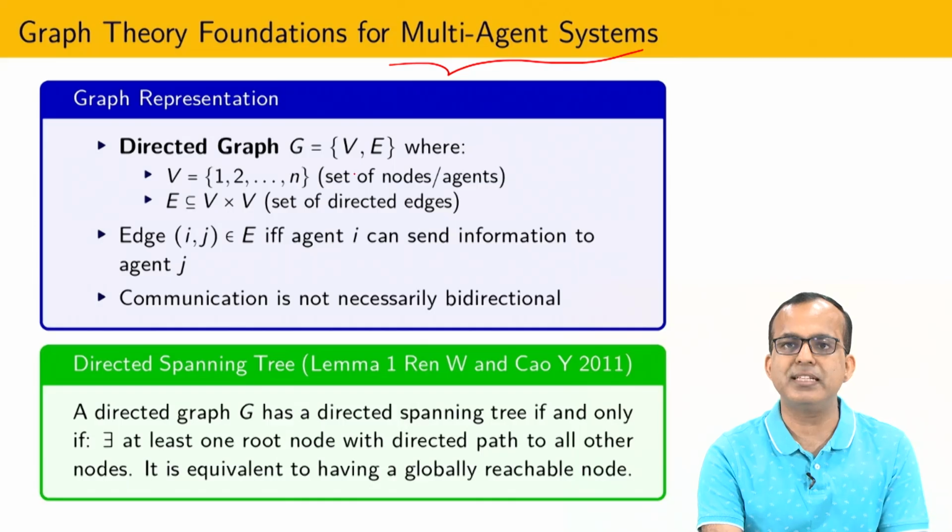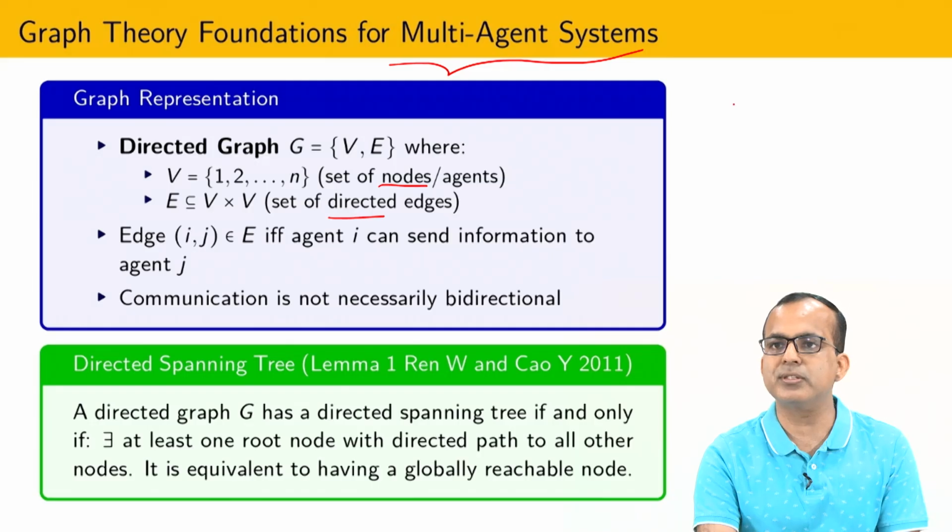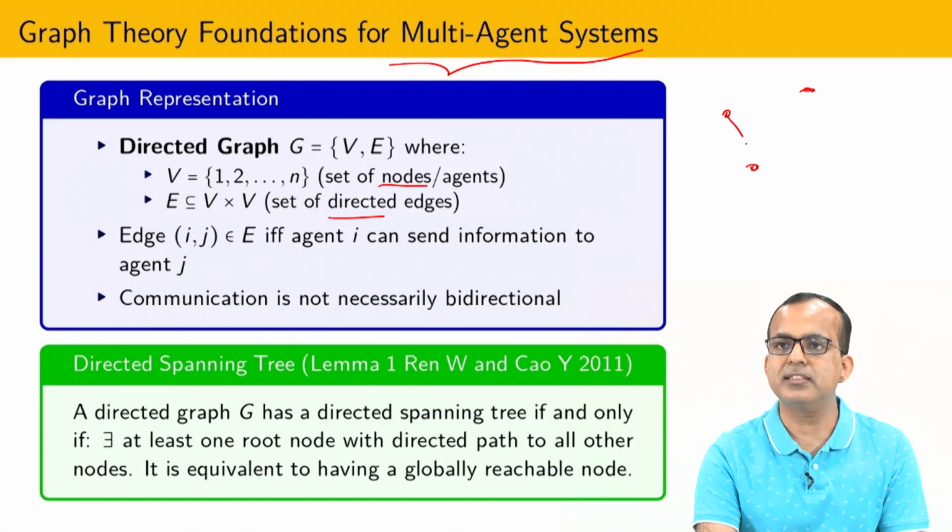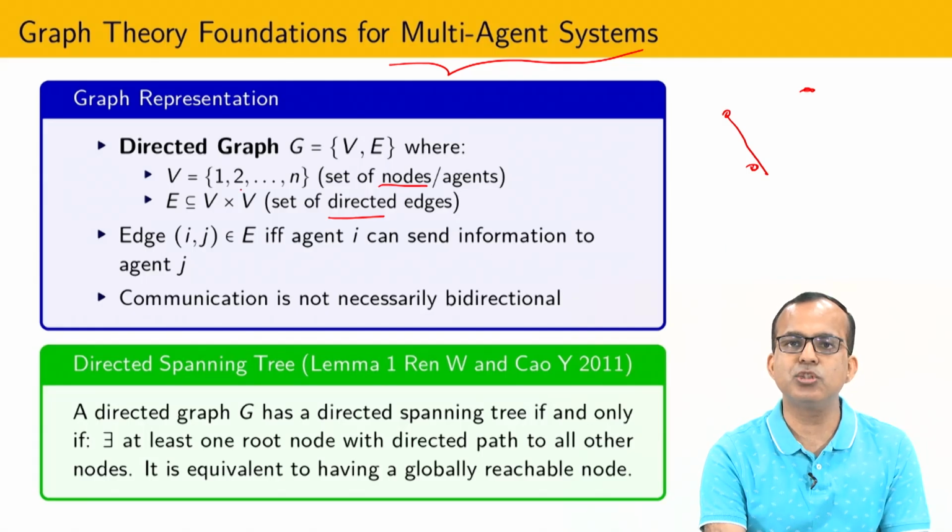So whenever I am talking about a graph, a graph contains two parts. One part is called the node and another part is called the edge. So suppose I have three agents, so three agents means this is one node, this is another node, and this is a third node, and this is a connection. So this is called an edge. Okay. So I have generalized this theory for n nodes, and obviously in this particular lecture I am going to limit the number of agents, because based on those agents I have to formulate the Laplacian matrix and everything.